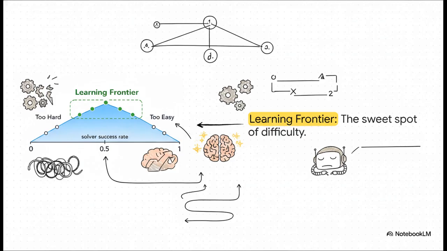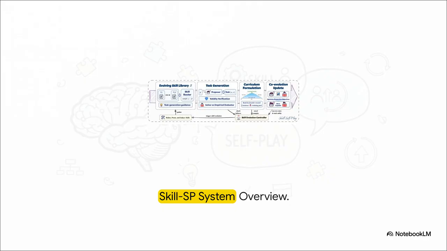This guarantees a continuous, optimal rate of improvement, without the system fabricating fake difficulty just to hack the reward mechanism. Bringing it all together, here is the complete overview of the skill self-play system. We've got our proposer generating tasks, our solver tackling them, and right down there at the bottom, a crucial third component, the skill evolution controller.